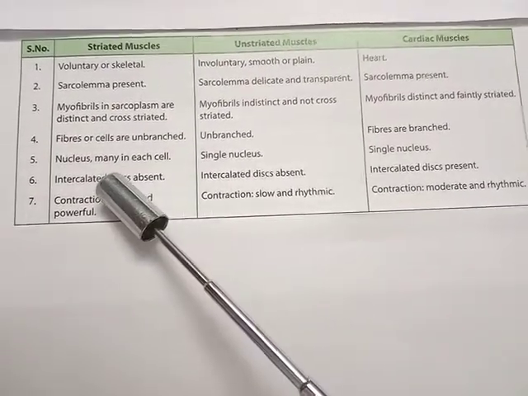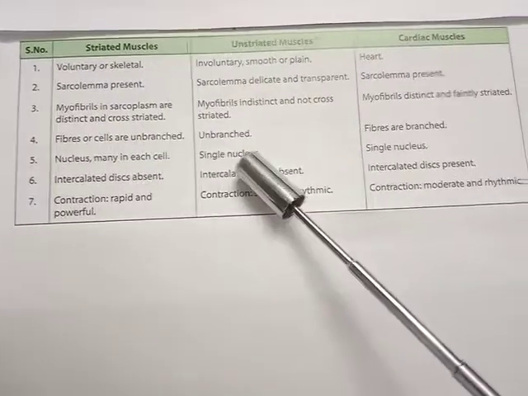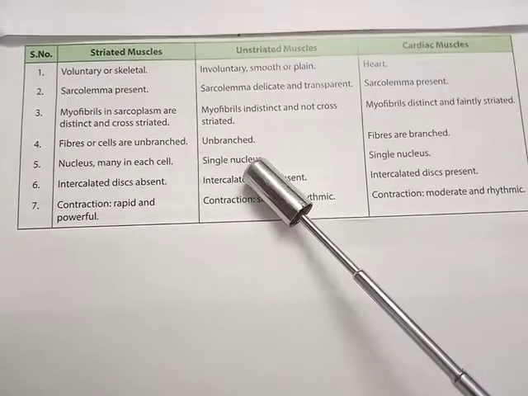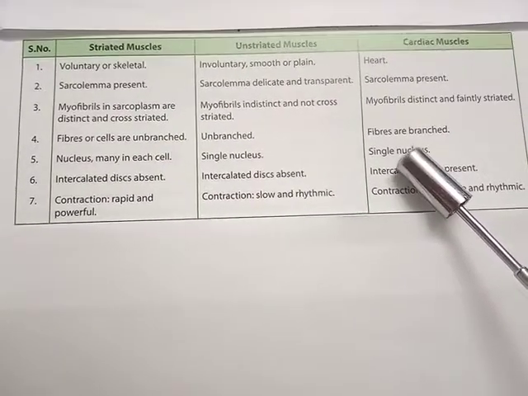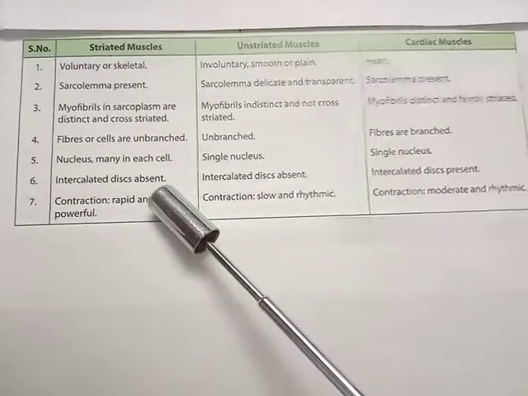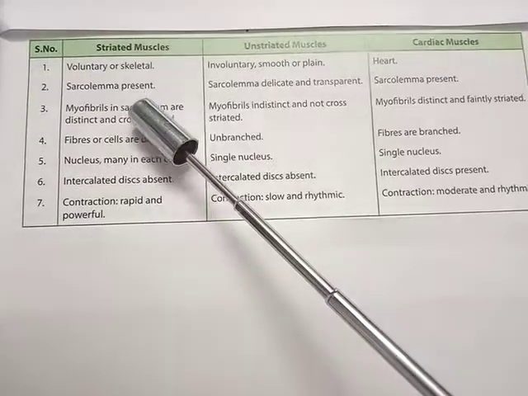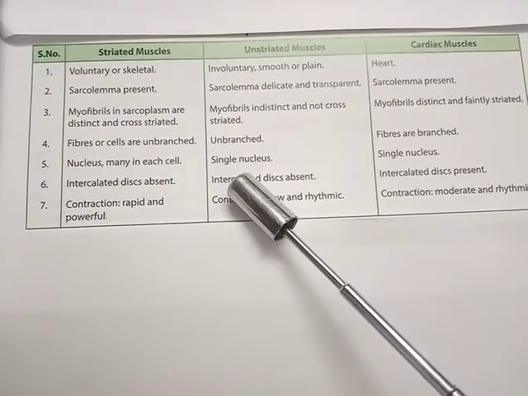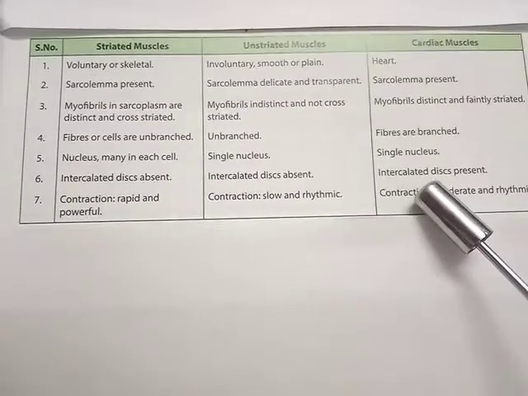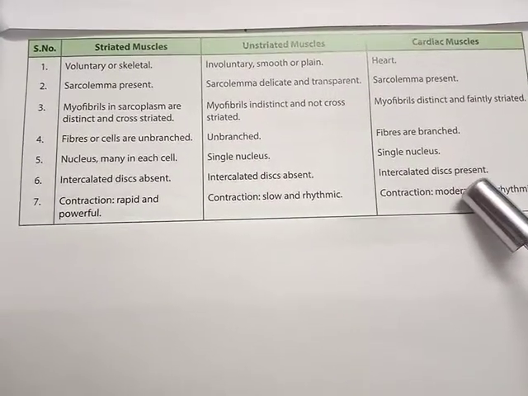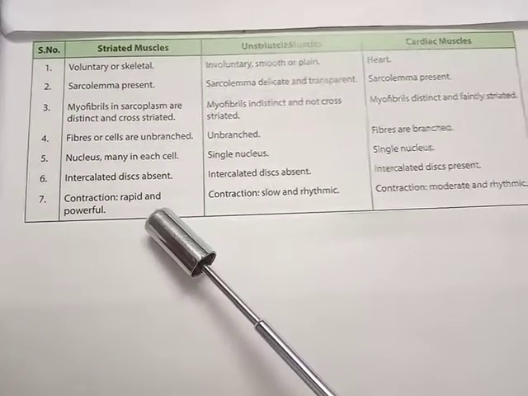Now the nucleus. There are many in each cell in the case of striated muscle, and there is a single nucleus in unstriated muscle, and also in heart muscle, a single nucleus is present. If you go for the presence of intercalated discs, they are absent in striated muscle fiber, as well as in unstriated muscle fiber, but in heart muscle, intercalated discs are present.